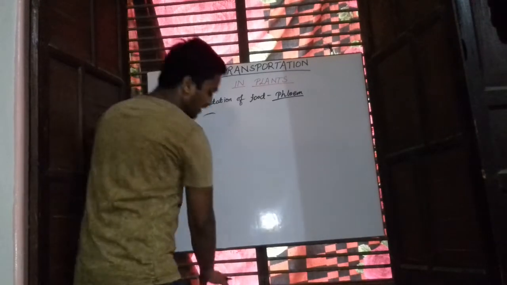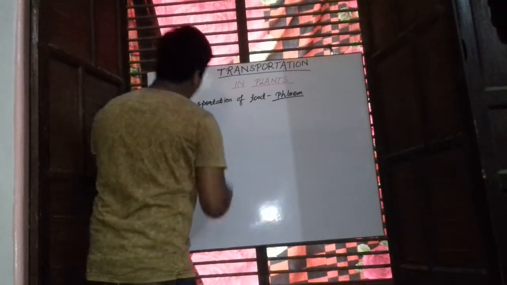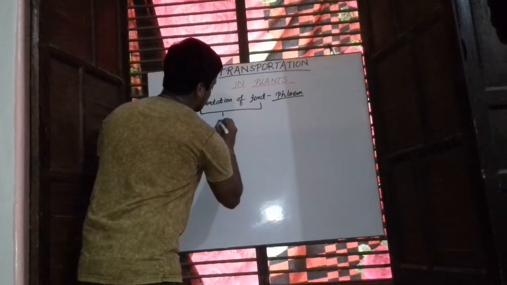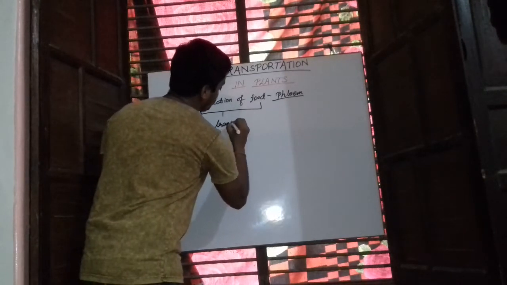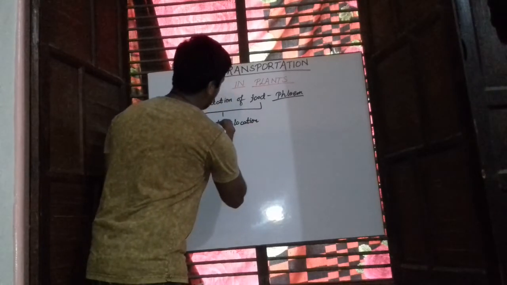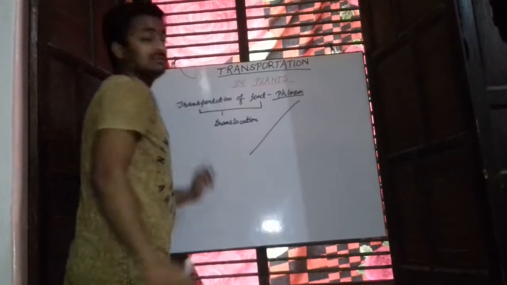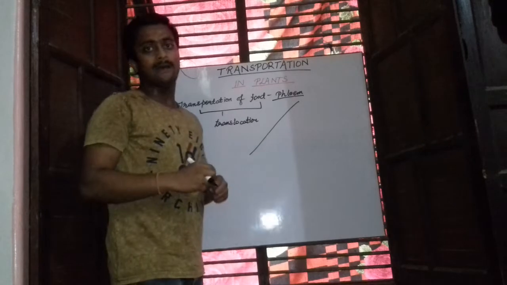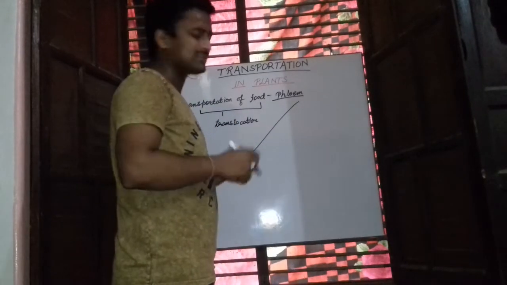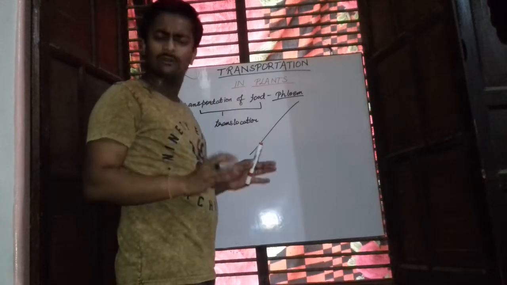One more important thing to know is that the transportation of food is called translocation. This phloem tissue is responsible for the translocation process in plants.